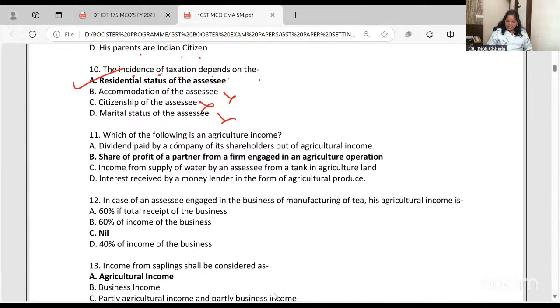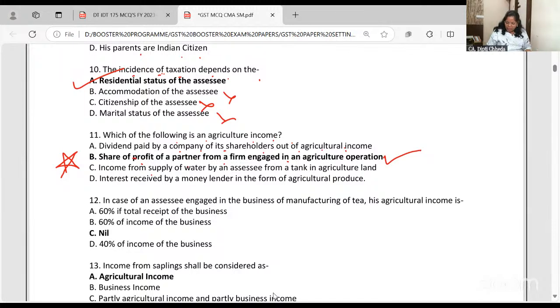Which of the following is an agricultural income? Very nice question. Whichever I feel are important can be asked in MCQ or, for CA students, as a case scenario. These MCQs are very important for all the students. Which of the following is an agricultural income? Dividend paid by a company having agricultural income? No. But if a partnership firm gives a share of profit to a partner and the firm is earning agricultural income, then the partner's income will be agricultural income.